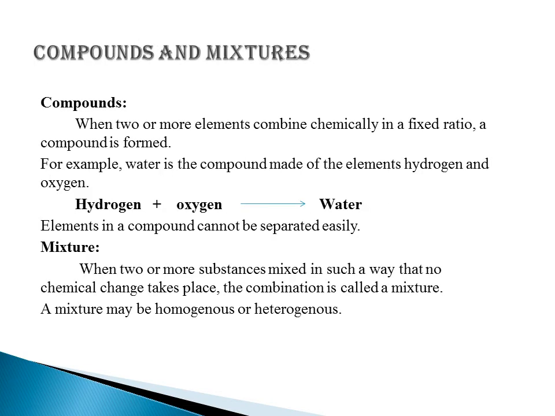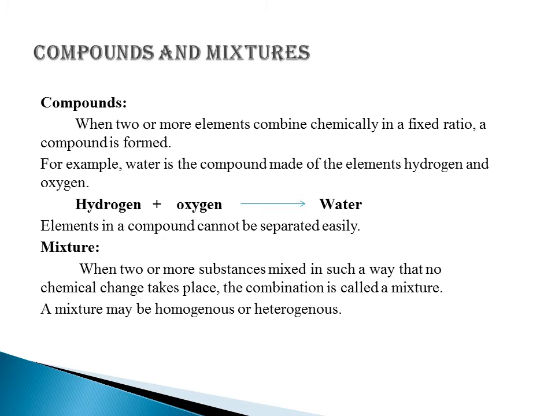So what are compounds and mixtures? What is the difference between these two basic particles? Compounds: when two or more elements combine chemically in a fixed ratio, a compound is formed. For example, water is a compound made of the elements hydrogen and oxygen. Water is made of two hydrogen and one oxygen atom, so it is a triatomic molecule. And elements in a compound cannot be separated easily, because they are combined in a fixed ratio.